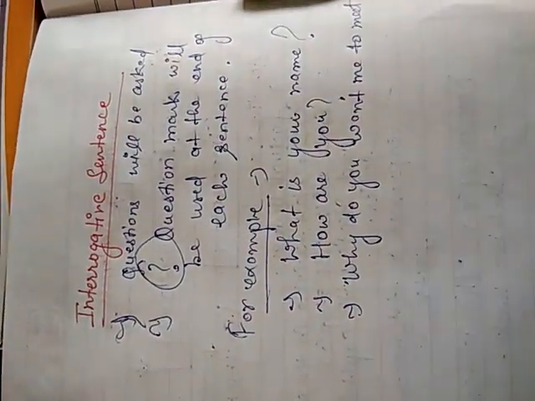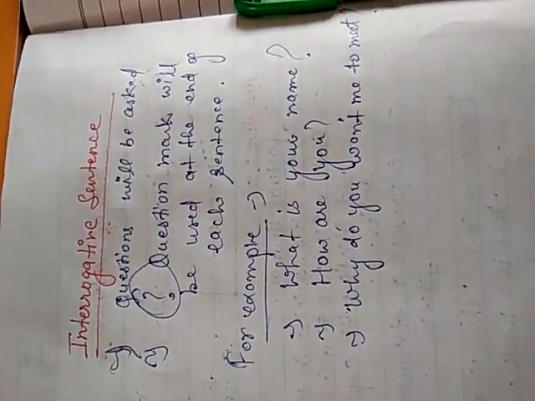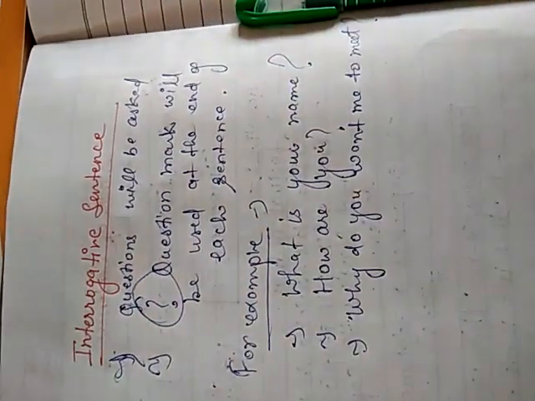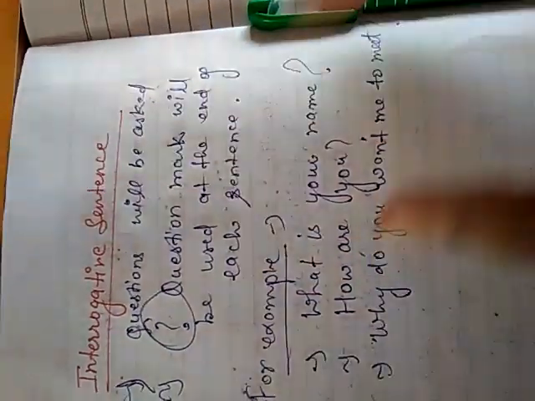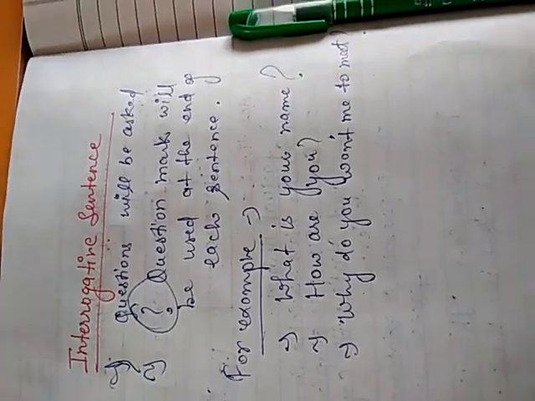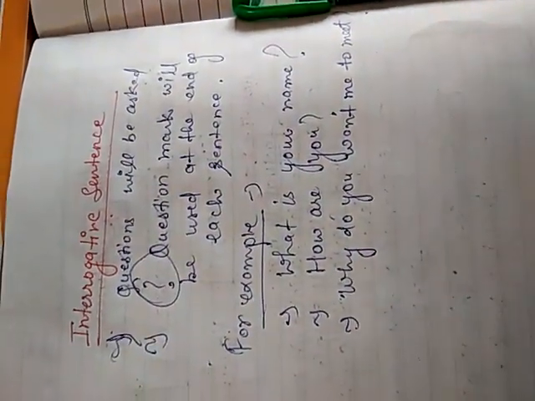Okay, these sentences are interrogative sentences. First thing, a question mark will be there at the end. Second thing, these sentences will be asking questions.